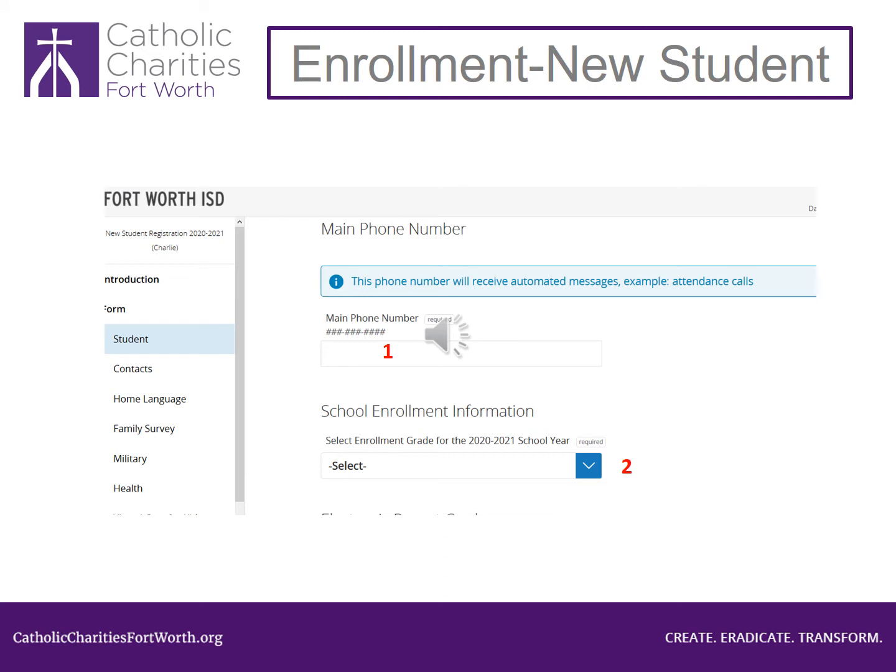Look at number 1. You must put your phone number here. If you change your phone number later, you must tell the school your new phone number. Look at number 2. You must select the enrollment grade for the 2020-2021 school year. Before selecting this, talk to the Fort Worth ISD Student Placement Center, telephone number 817-815-7700. They will tell you what grade to select here. Scroll down the page.